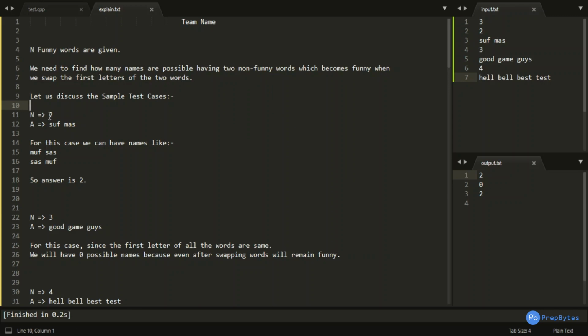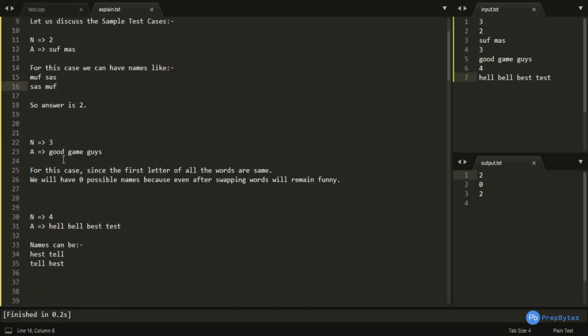When n is equal to 2 and my given funny words are SUF and MAS. For this case we can have the team names like MUF, SAS and SAS, MUF. So you can see that it's pretty basic that these team names always occur in multiples of two, because if we have some particular name, then obviously the reverse of that is also a name. Basically if we put SAS before MUF, then it is also a possible team name. So it will always occur in multiples of 2. So the answer over here would be 2.